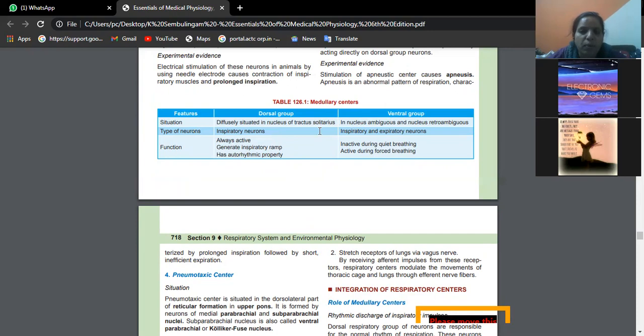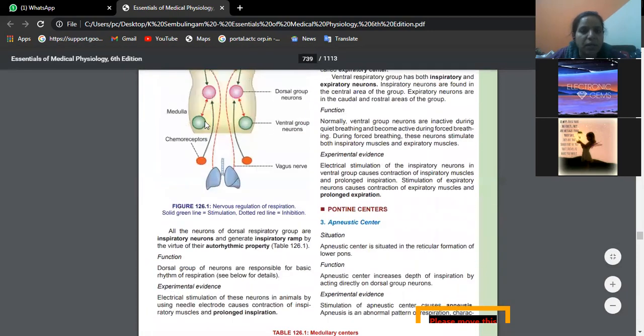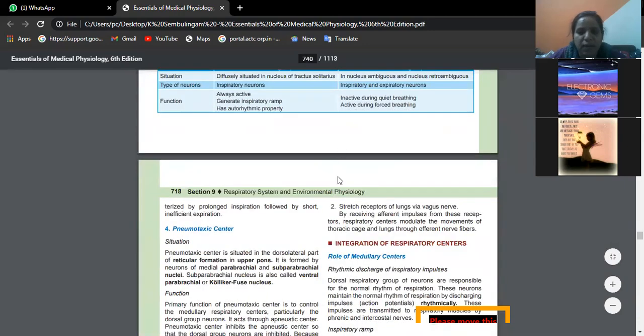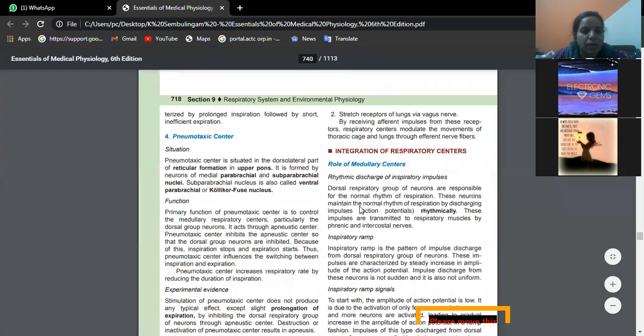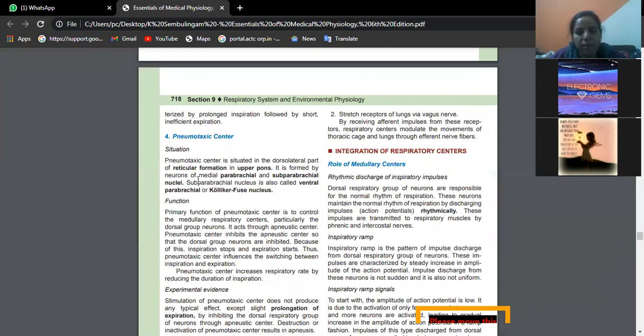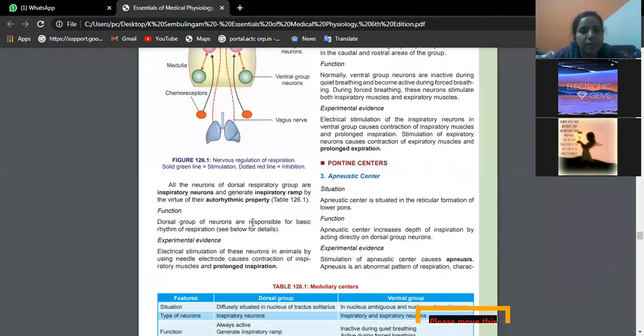Next, we have the ventral group of neurons, which are shown in green color. Just below the dorsal group of neurons, we have the ventral group. In the ventral group, see this is nucleus ambiguus and nucleus retroambiguus. These are also collections of nuclei that we see in the brainstem. They are both inspiratory and expiratory in function. So they are inactive during quiet breathing and active during forced breathing. Apart from that, we also have the two other centers in the pons, the pneumotaxic center and also the apneustic center. Now let us see those centers. See here.